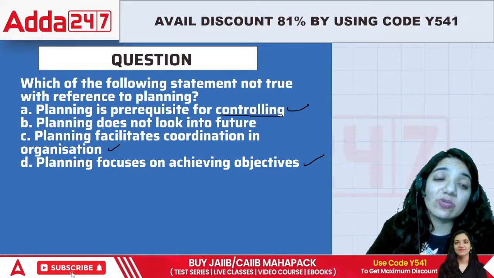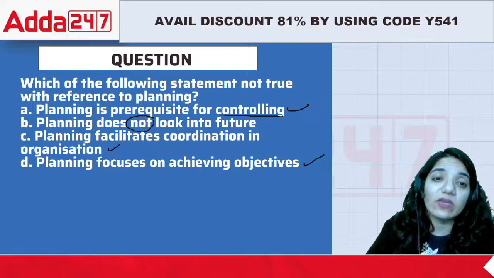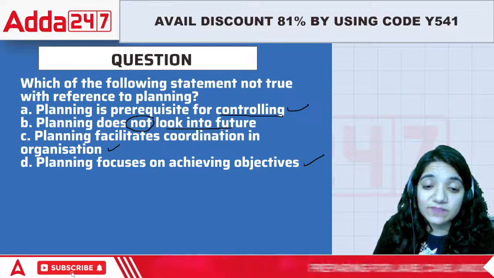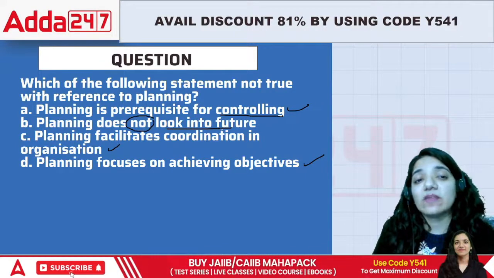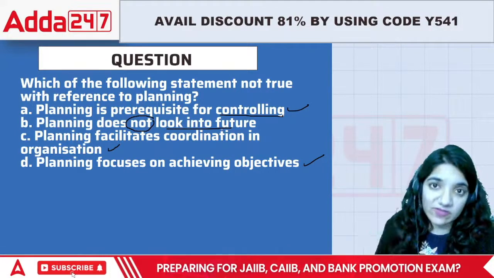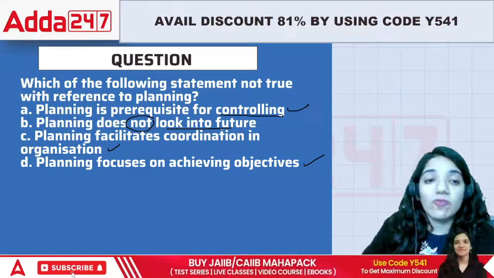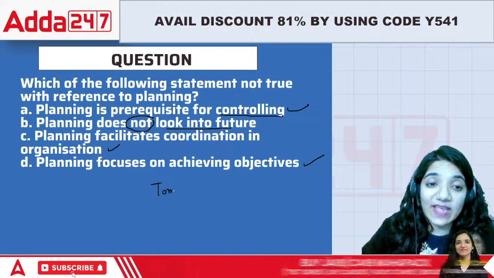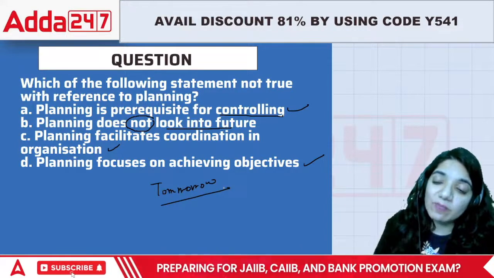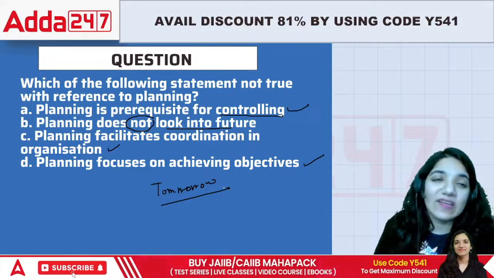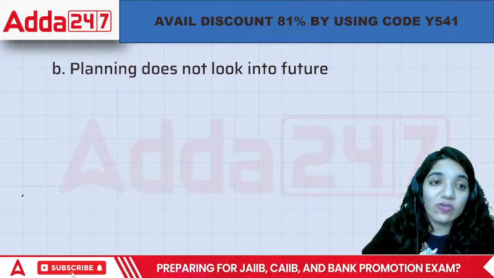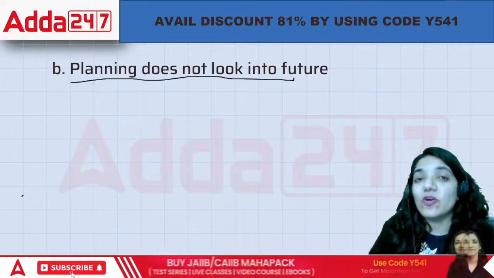There is only one thing which will change, that planning does not look into the future. How can I not look into the future while preparing for things? Isn't it? Then planning does not look into the future is one of the basic things. If I have to plan something, I look forward towards the future. That means only then I can plan now. I look forward towards my tomorrow, that is the next day, to achieve the goals. So basically, I need to prepare for tomorrow, only then we can look forward towards a plan. So planning basically looks into the future to achieve the goals. So that means planning does not look into the future is absolutely not true.